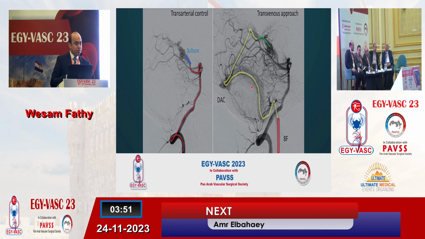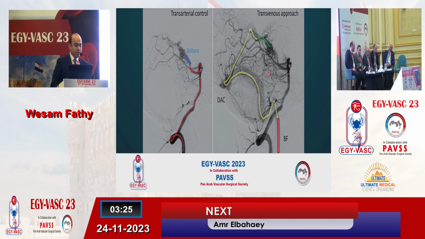As we see in this picture, we are deploying a balloon in the posterior cerebral artery to decrease venous outflow. By deploying a balloon in the arterial feeder in the posterior cerebral artery to decrease venous outflow,